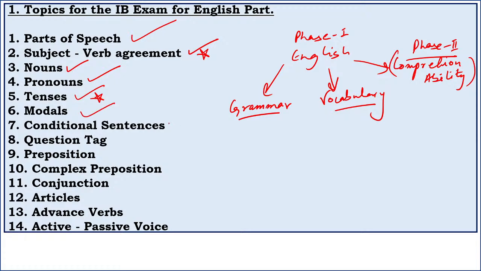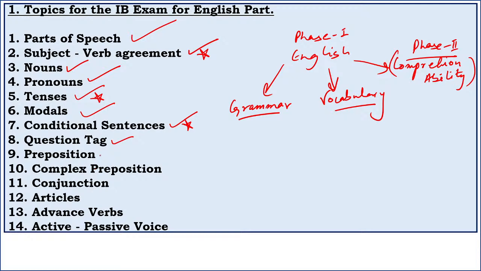Modals, another topic which is related to tenses, and along with that, conditional sentences. This is also quite important for the paper because it's quite tricky. Now guys, no such question has been asked from question tag up till now, but it is a topic given in grammar, and you may be thrown a question based on question tag.